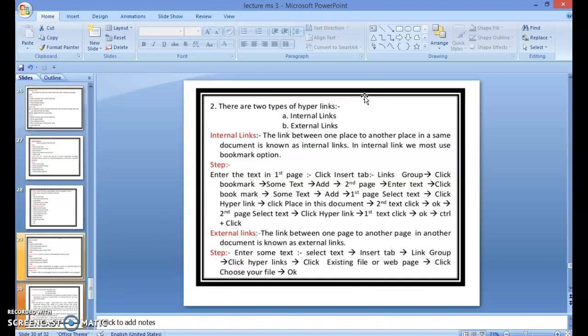Then there are two types of hyperlinks: internal links and external links. Internal link, the link from one place to another place.